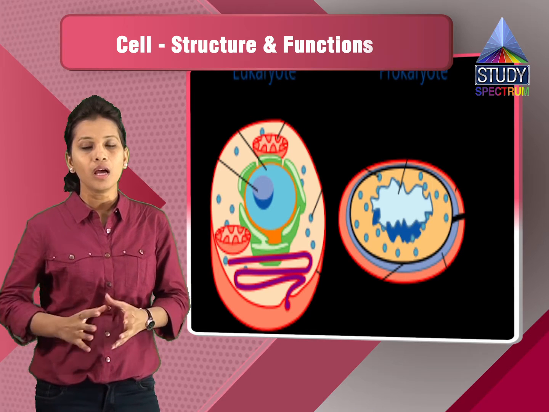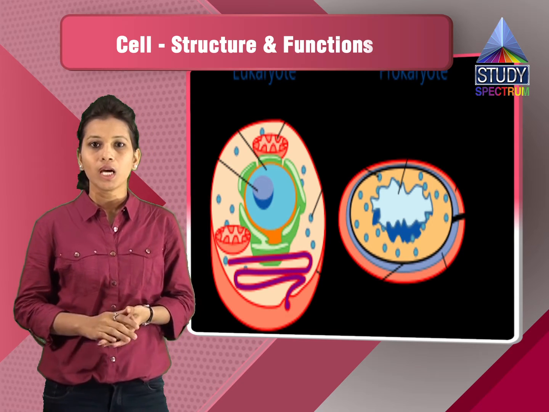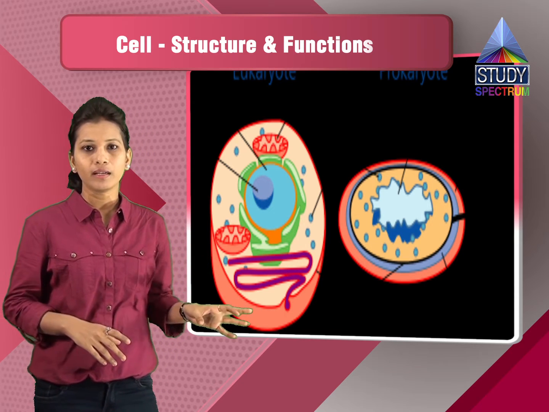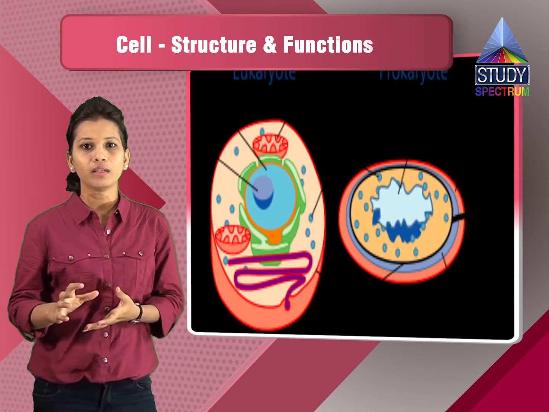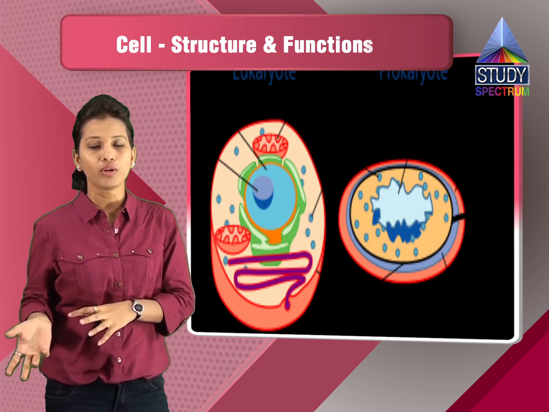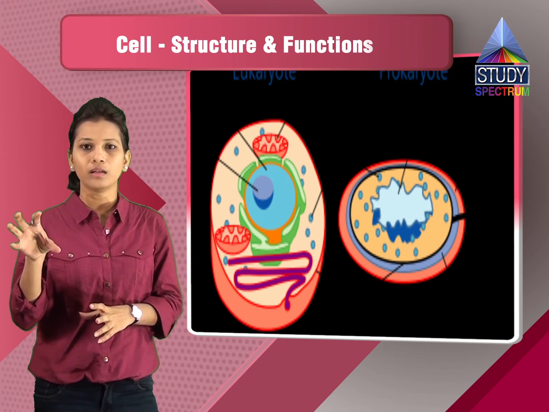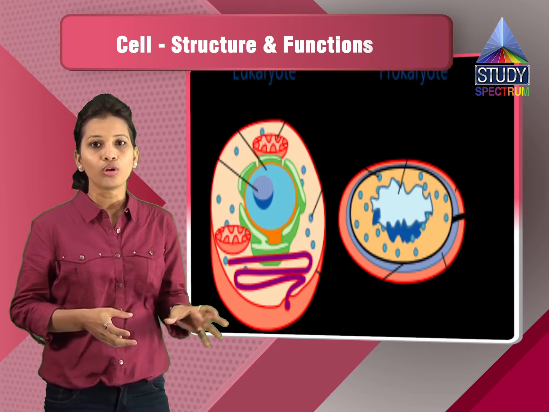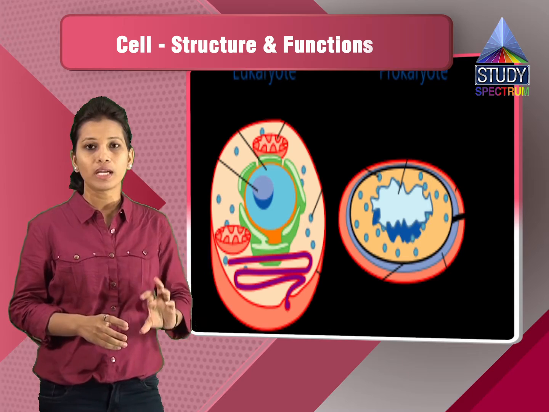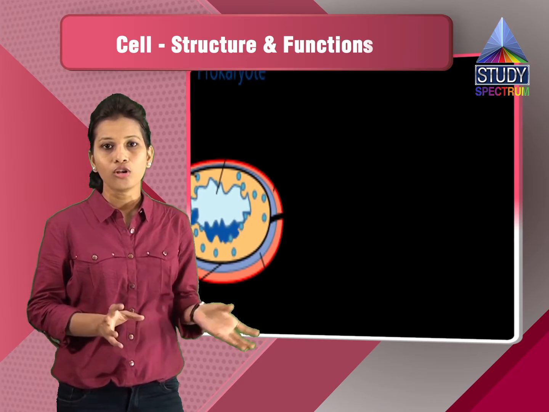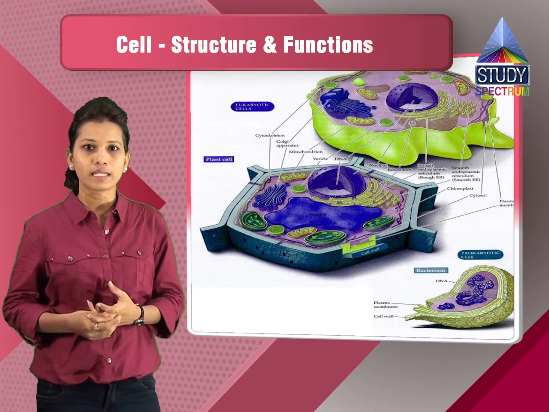It has various organelles which perform their different functions. In the eukaryotic cell, the genetic material is present inside the nucleus only. In the prokaryotic cell, the genetic material is present anywhere, and hence it is called a nucleoid, not a nucleus. So these are the basic differences between the prokaryotic and the eukaryotic cell.